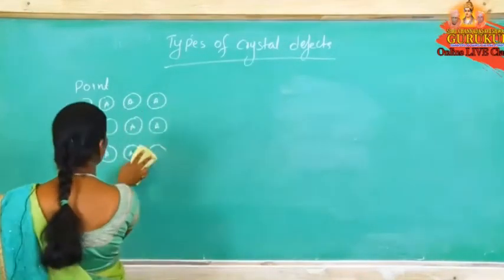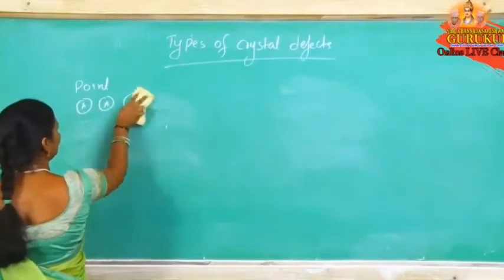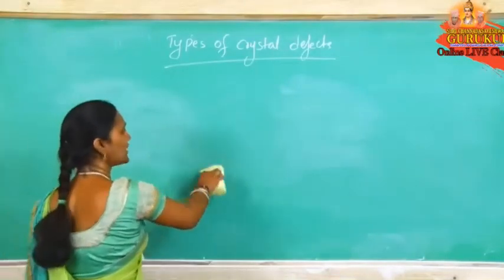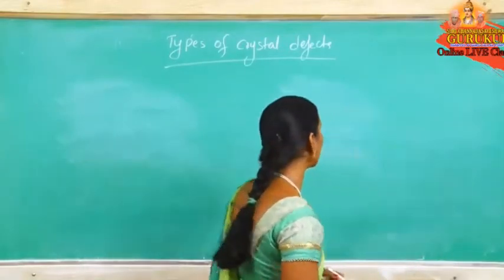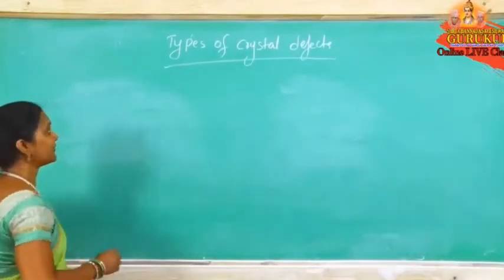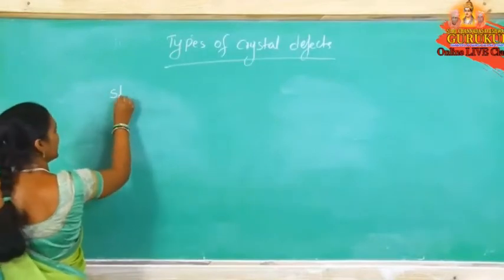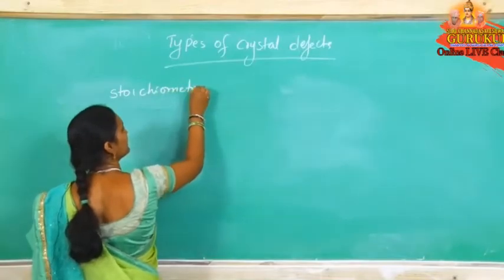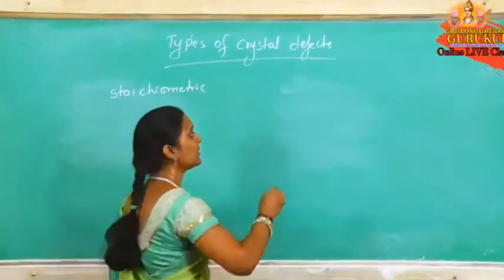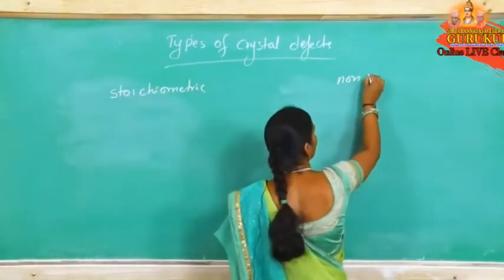Now come to point defects. There are two types of point defects. First, the initial division into two types: the stoichiometric defect and the non-stoichiometric defect. What is the stoichiometric defect?